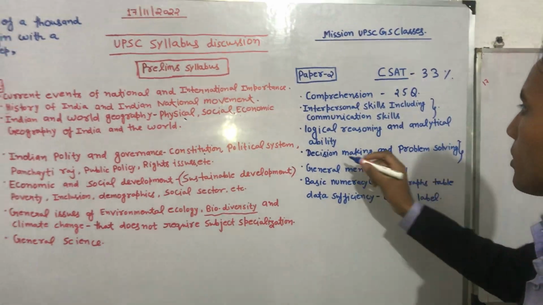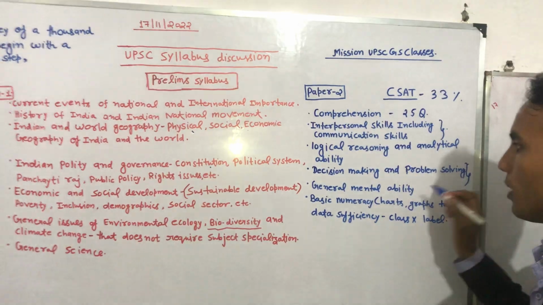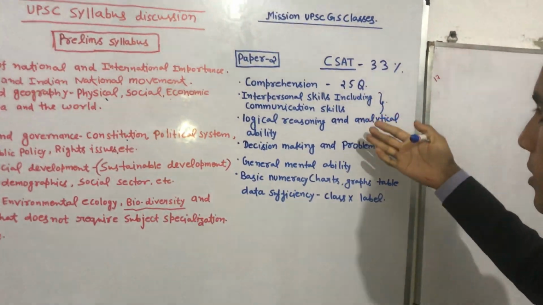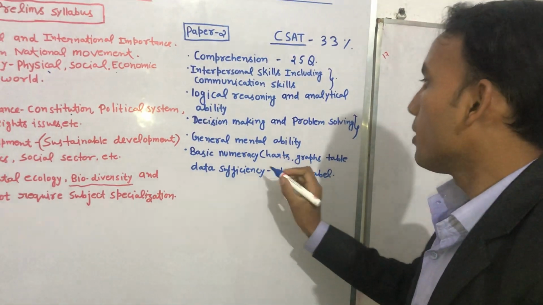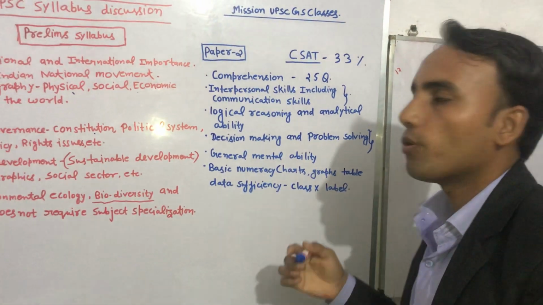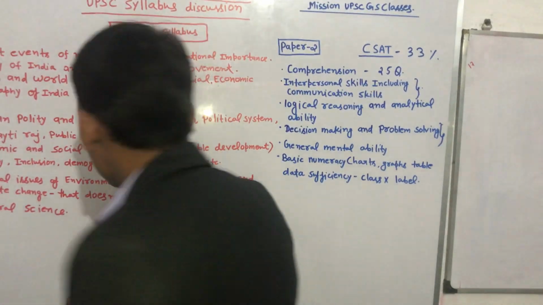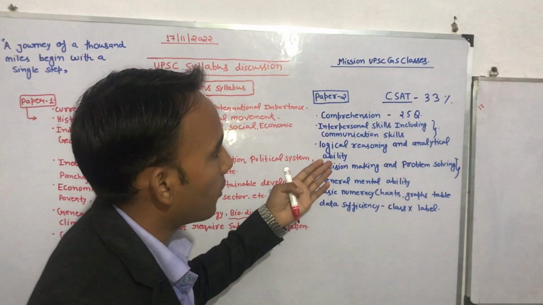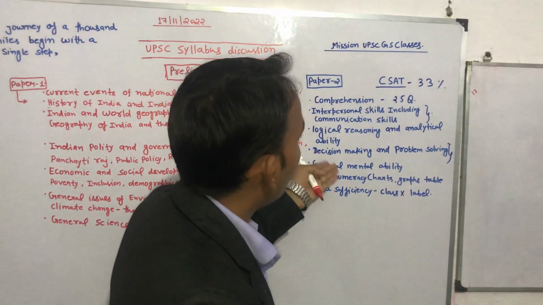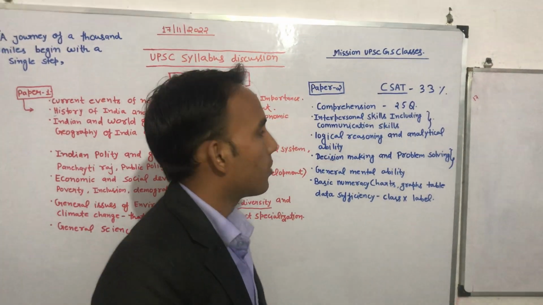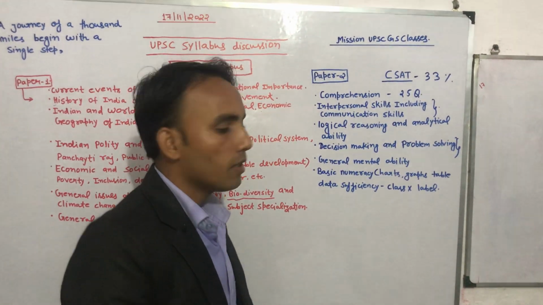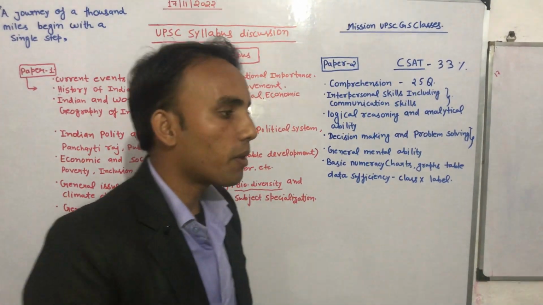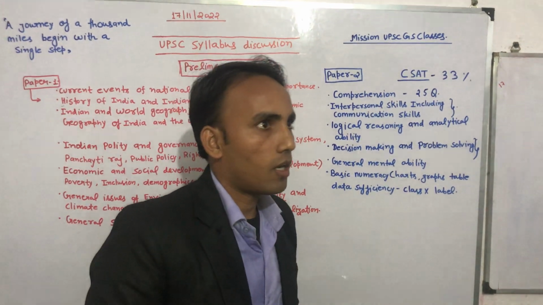Then after, if you see here, decision making and problem solving. Here, if you see general mental ability, this part is also important for clearing this paper. So you should practice before appearing in this exam. At least if you understand properly and solve 10 to 12 tests from that part in a test series, you will be easily able to understand this paper and score. As you can say, only 33%. If you are well practiced, then it will not be hard to crack.